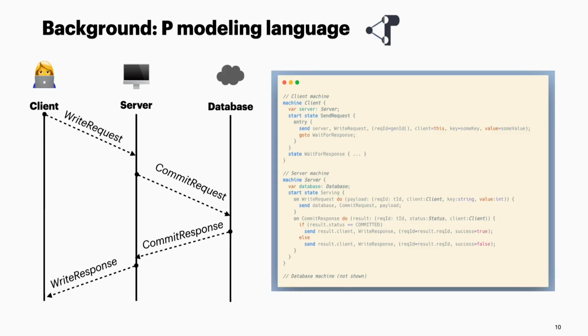We consider distributed protocols modeled in the P language, which is a state machine-based programming language. In P, each component in the system, such as client, server, and database, is modeled as state machines with local stores and states, shown in the listing on the right. You don't need to read all of the details in this listing, but it shows the overall structure of a P program with machine definitions, message exchanges, and state transitions.